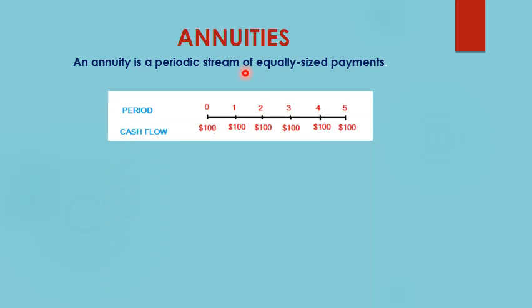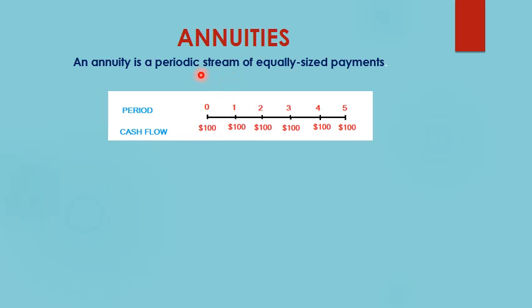We now move towards another important topic in time value of money, which is known as annuities. So what are annuities? The definition of annuities says that they are periodic stream of equally sized payments. Now let us understand this with help of a timeline. So the definition says that they are the periodic stream of equally sized payments. So in this diagram, the periods over here are 0, 1, 2, 3, 4 and 5 years, and the cash flows are $100 at each year.